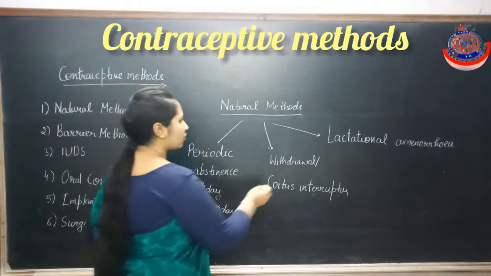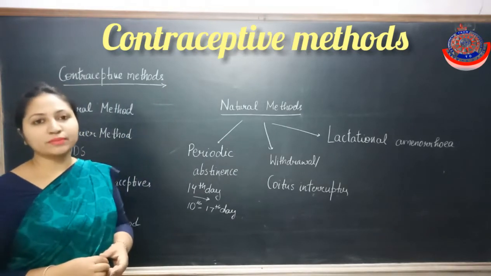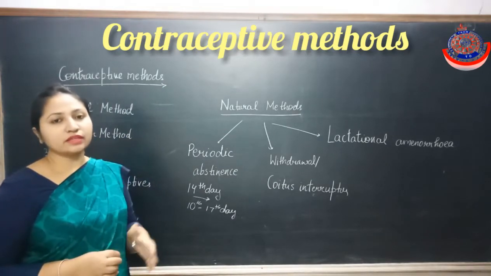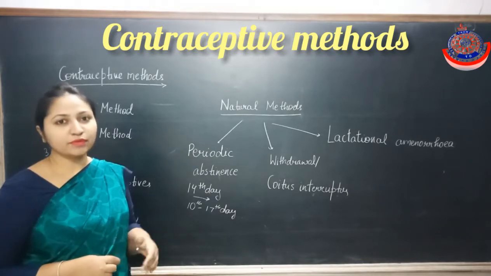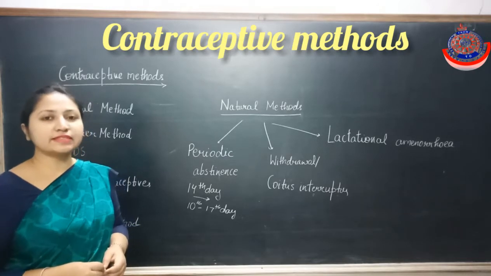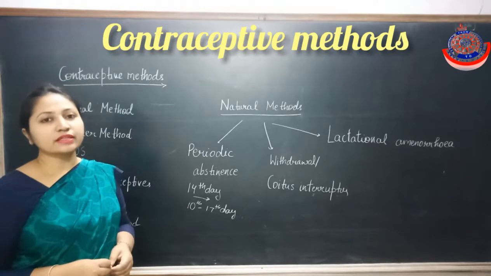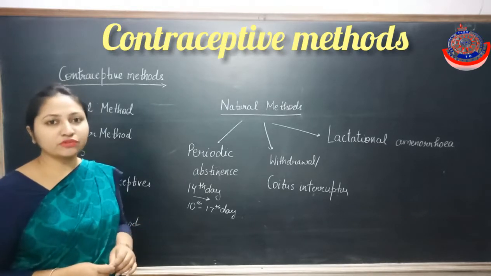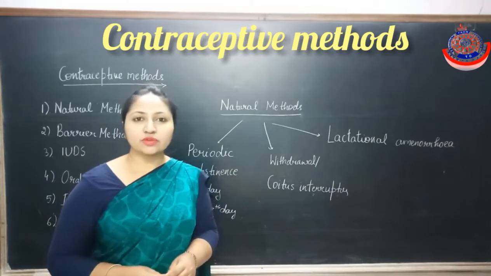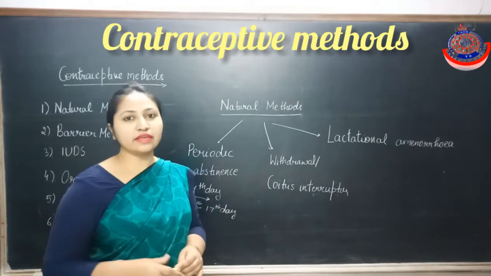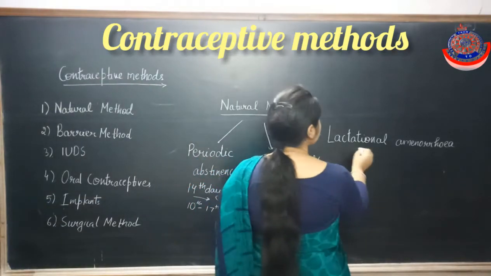Now next is withdrawal, or coitus interruptus. What is withdrawal? Withdrawal means the male partner withdraws the penis just before ejaculation of semen into the female reproductive tract during sexual intercourse. If the semen is not introduced into the female reproductive tract through the vagina, then fertilization will not occur and embryo formation will not happen. Now next is lactational amenorrhea.